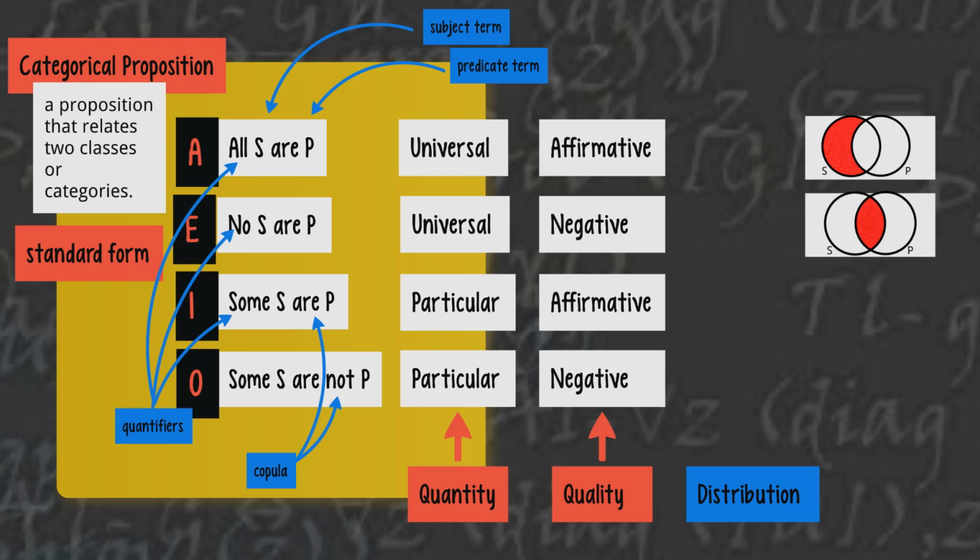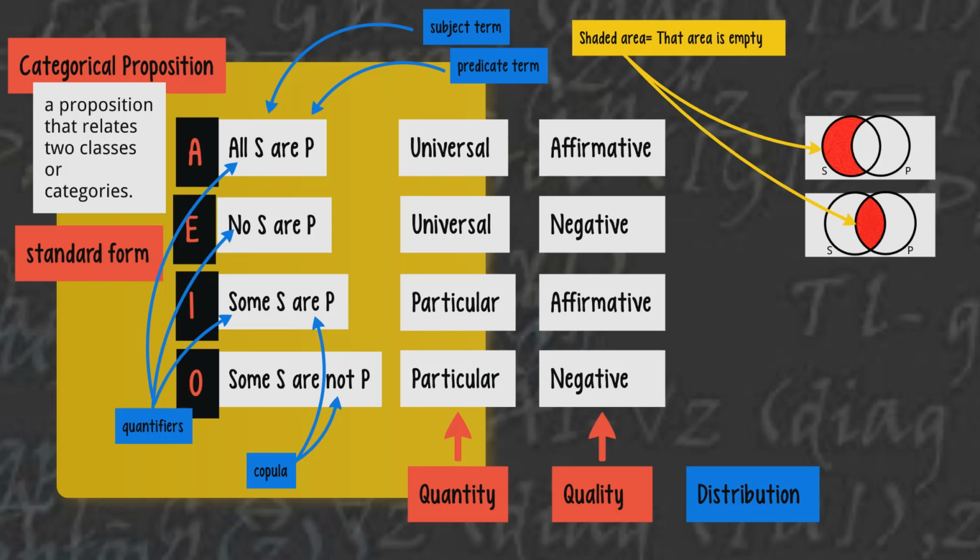Our E proposition shows us that the intersection of S and P classes is empty. That makes sense? What the E proposition says is that no S are P. Nothing is both an S and a P, so the intersection between the two is empty. So again, we have to keep in mind that a shaded area is an empty area according to our rules for representing categorical propositions in Venn diagrams. Our A and E propositions are universal, so they will make use of shading.